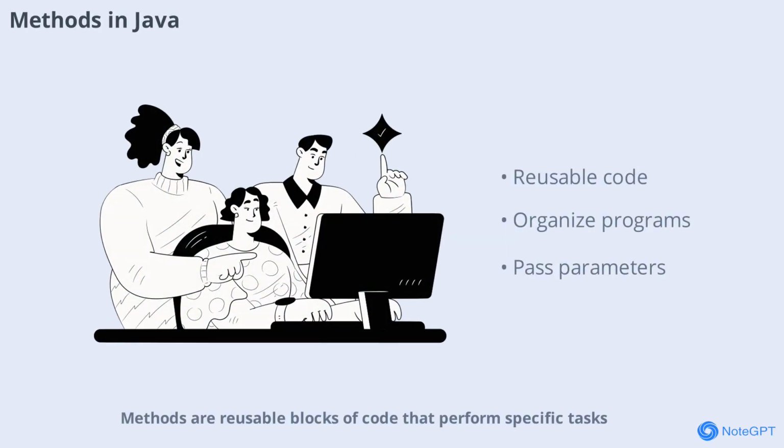Methods are reusable blocks of code that perform specific tasks. Defining methods helps you organize your code, avoid repetition, and make your programs easier to read and maintain. You'll learn how to declare methods, pass parameters, and return values.